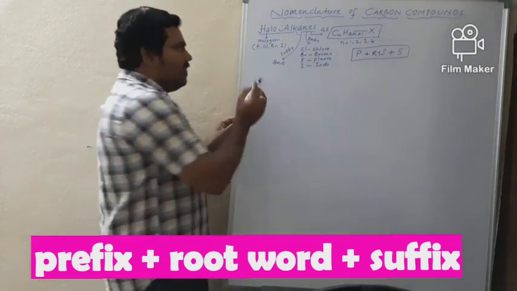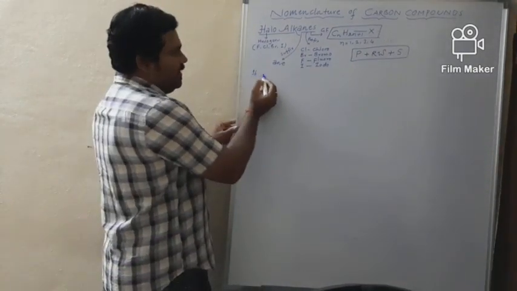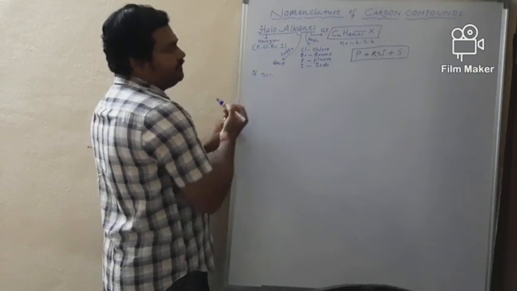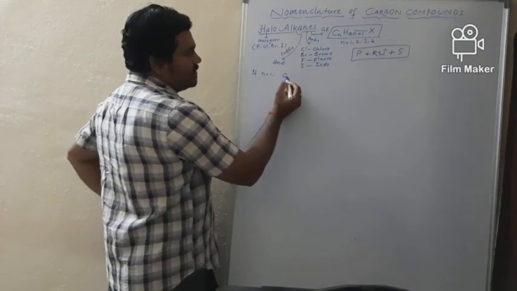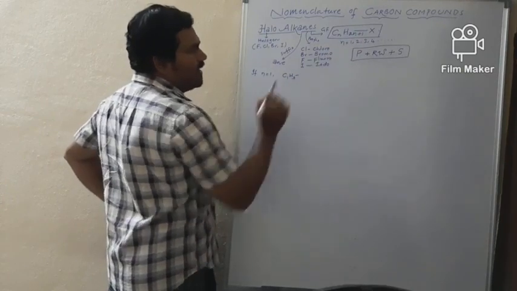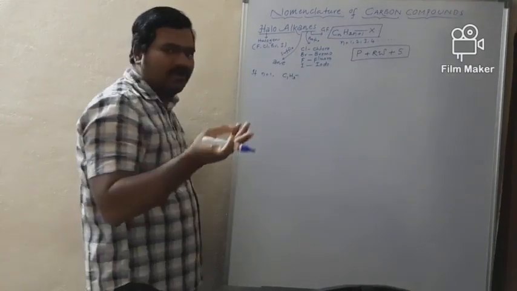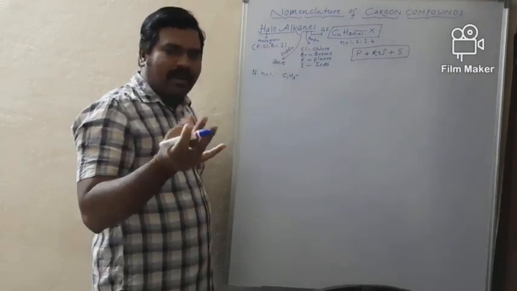Now, let us derive different family members. If n is equal to 1, substitute: C1H3 single bond X. Suppose X is replaced by fluorine, chlorine, bromine or iodine.